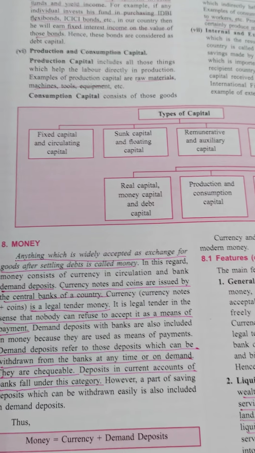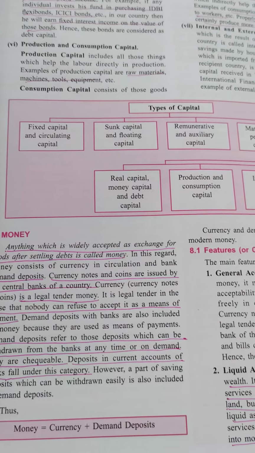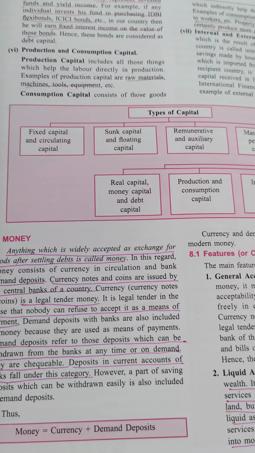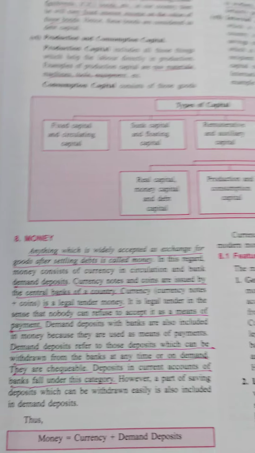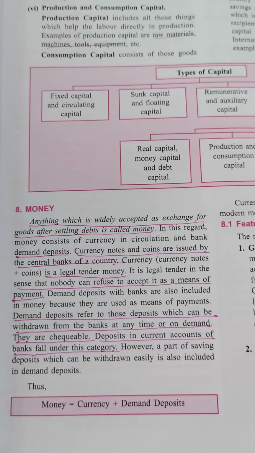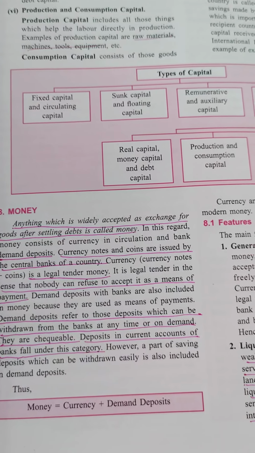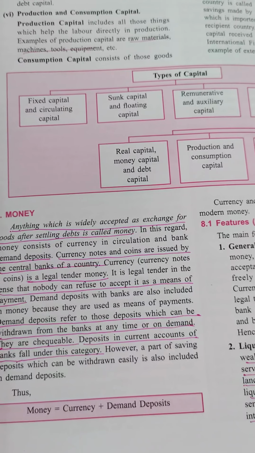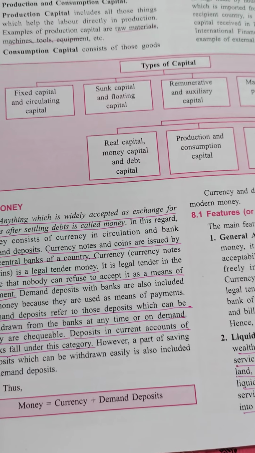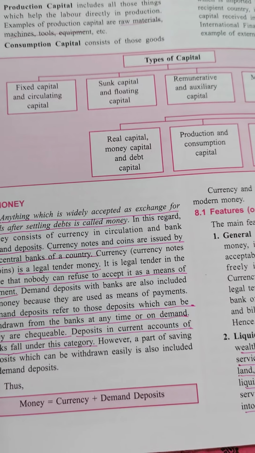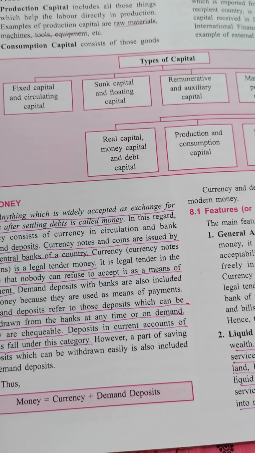So money is that which is acceptable by the people in every area within the boundaries. Suppose the rupee is there. So the rupee is accepted in India, whether you are going north, east, west or south, anywhere, no one can deny it. It's a government's legal tender, and every person will accept it.